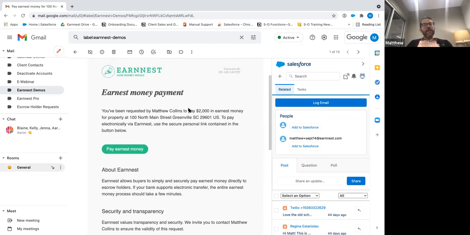So what we're going to do now is show you what the buyer sees on their end, because I want you to be able to see a full picture so you know what everything looks like. I think that's very helpful, at least for me it is, to be able to see the whole process through. So I'm going to click here where it says pay earnest money.